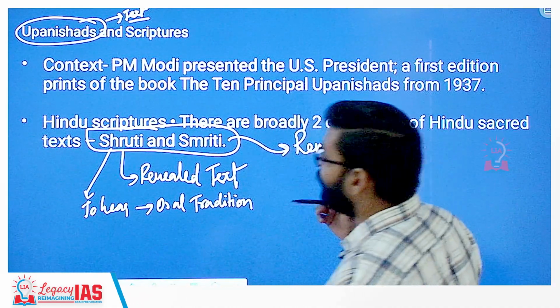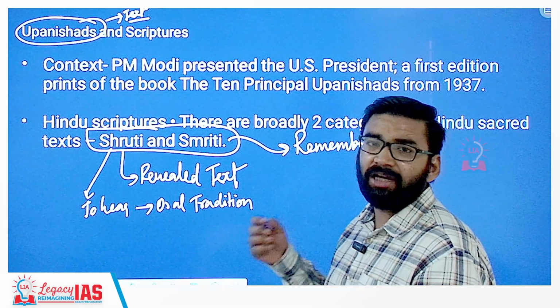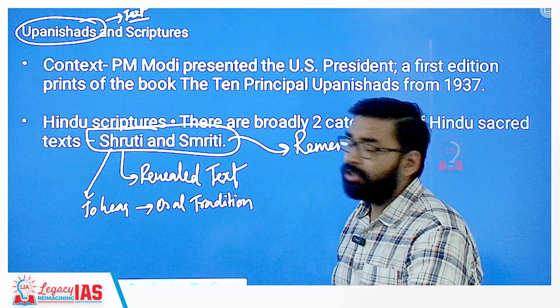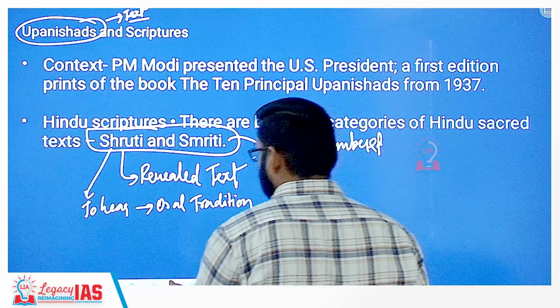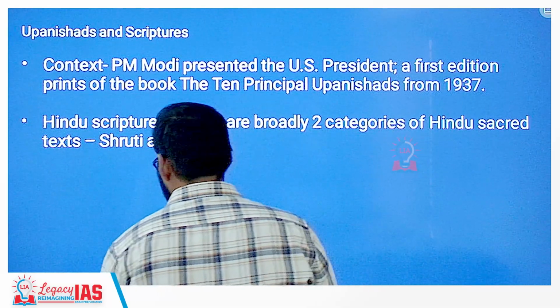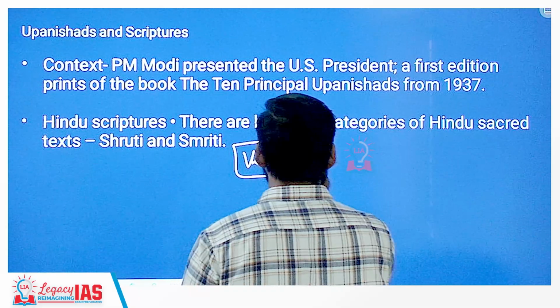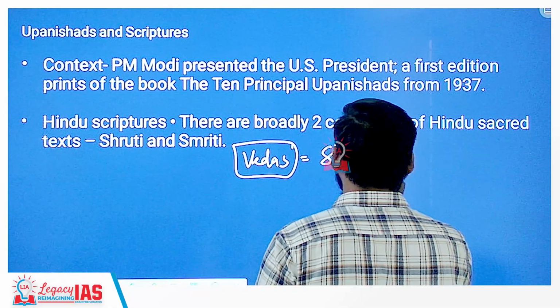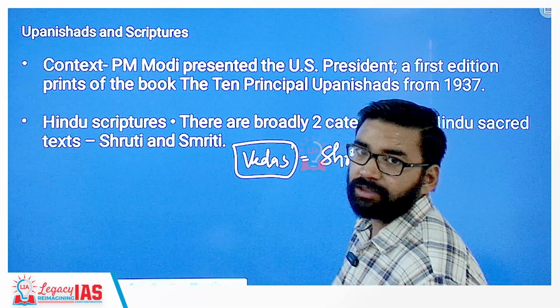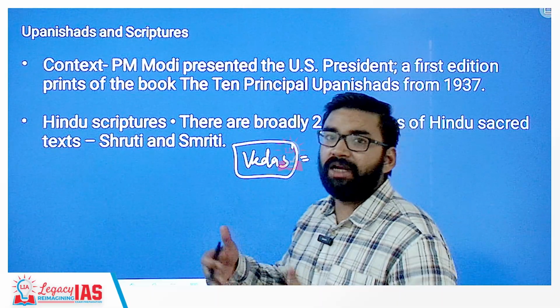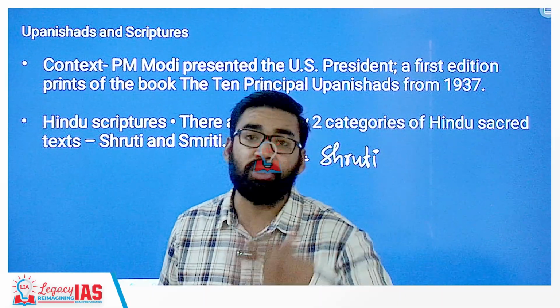Clear? So India since ancient times had an oral tradition of knowledge. Vedas are considered Shruti literatures, because the Vedas were revealed by Rishi Munis, the Sapt Rishis.